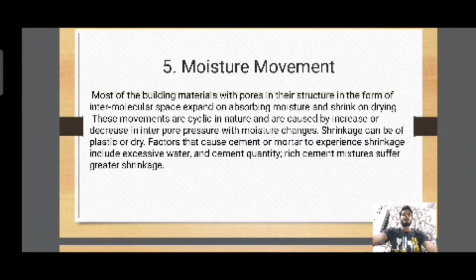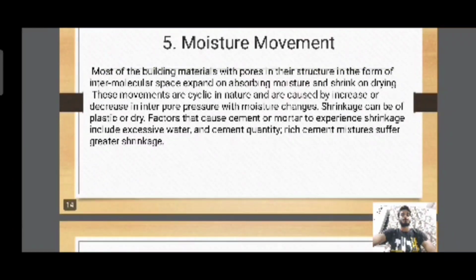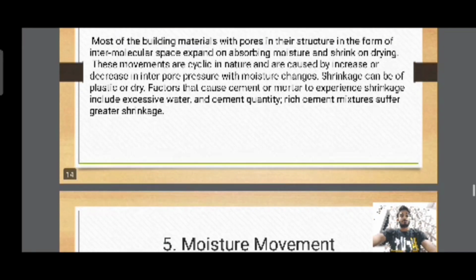Moisture movement. Most of the building materials with pores in their structure, in the form of intermolecular space, expand on absorbing moisture and shrink on drying. These movements are cyclic in nature and are caused by increase or decrease in interpore pressure with moisture changes. Shrinkage can be of plastic or drying type. Factors that cause cement or mortar to experience shrinkage include excessive water and cement quantity. Rich cement mixture gives greater shrinkage.